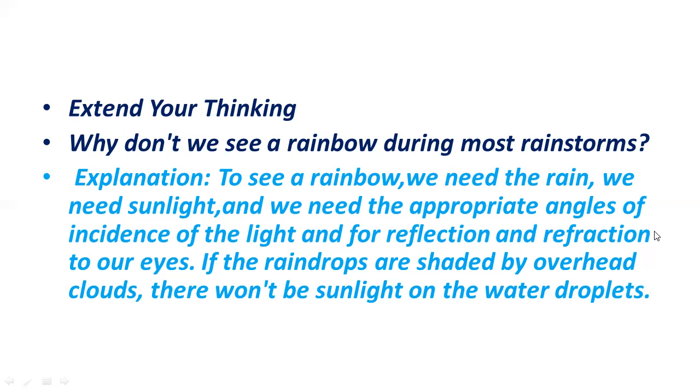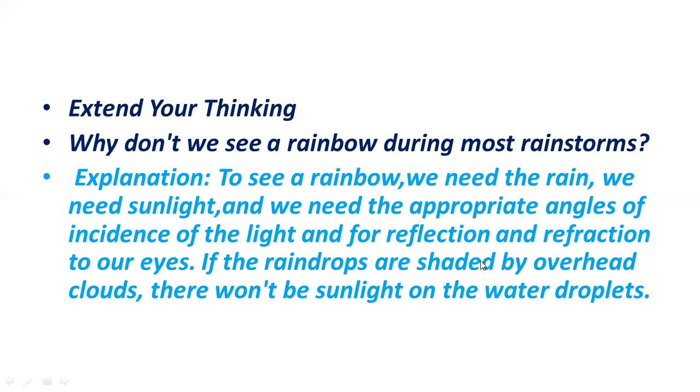They will come into our eyes through a phenomenon called reflection, because air is the same medium for the white light and also for the 7 colors when they emerge out from the water droplet. Then reflection will take place. So through reflection, the light and the 7 colors enter our eyes.